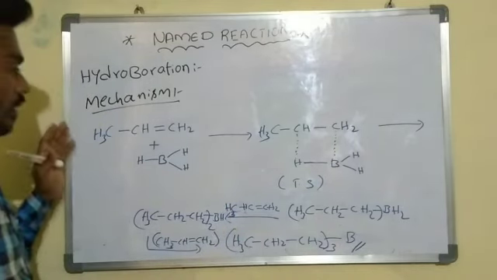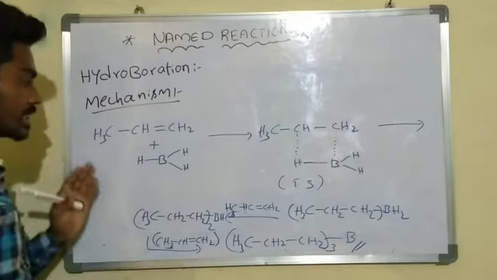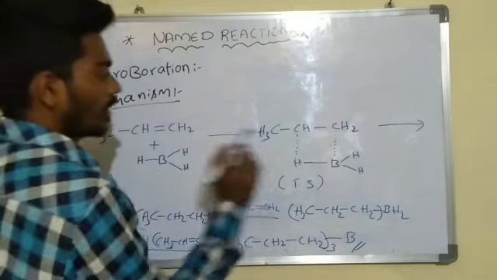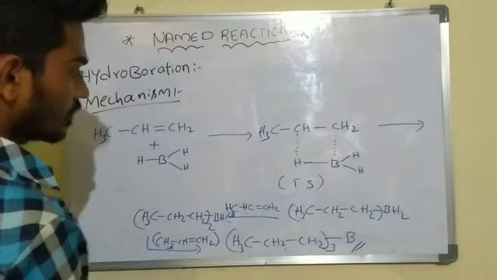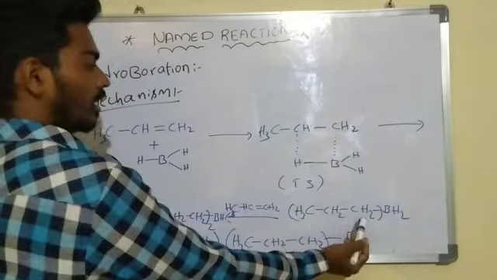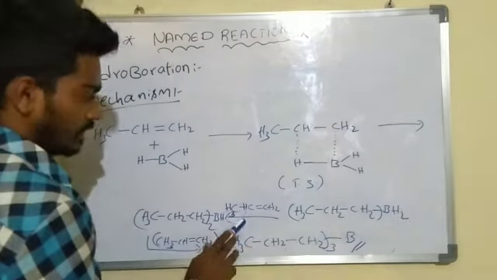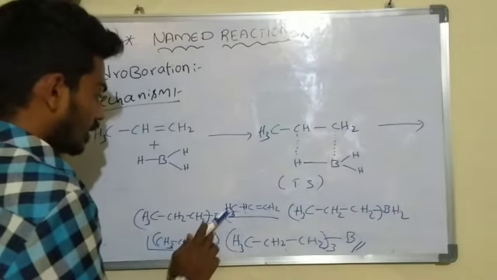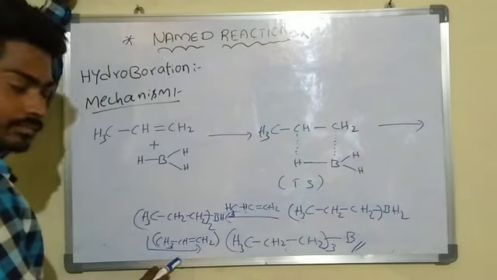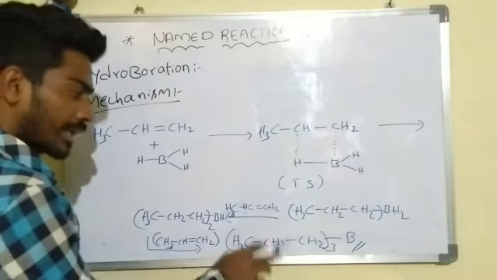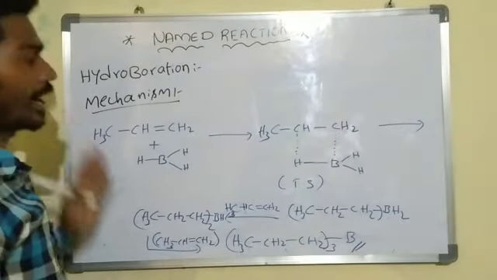Okay, again we can see the mechanism. Initially we take propylene, that is an alkene, which is treated with borane to form a transition state. It initially forms alkyl borane, and this alkyl borane is again treated with alkene to form dialkyl borane, and this dialkyl borane is treated with alkene to form our required product, that is trialkyl borane. This is the mechanism of hydroboration.